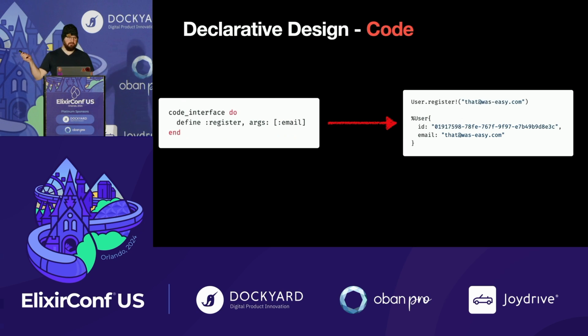And we do the same sort of thing for your code interface. So you define a function, we make the function for you, and the beauty of these functions is that you can't do them wrong. You can't come across a code interface thing that bypasses internal logic of the action, because we wrote the implementation derived from your resource.